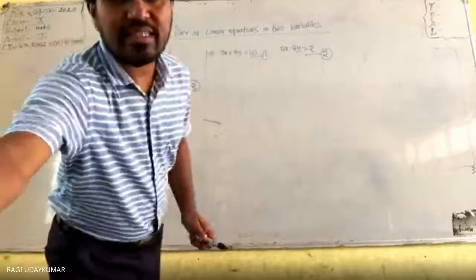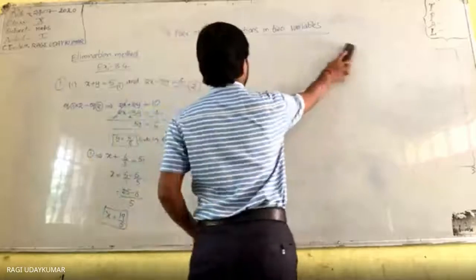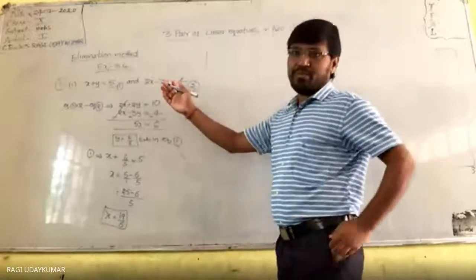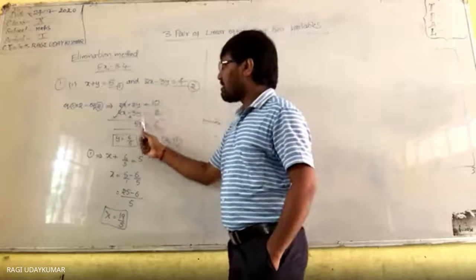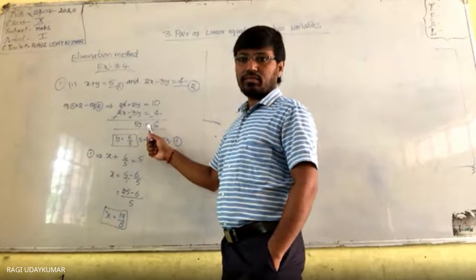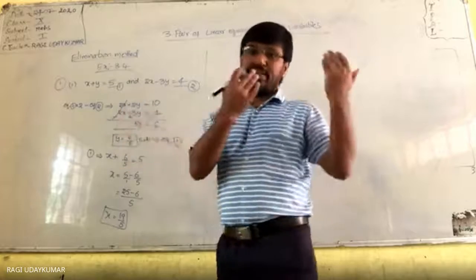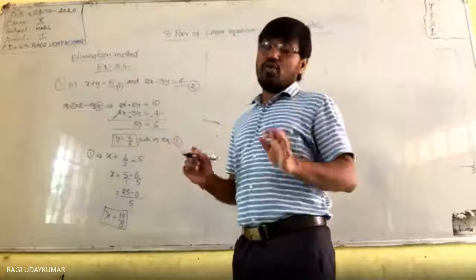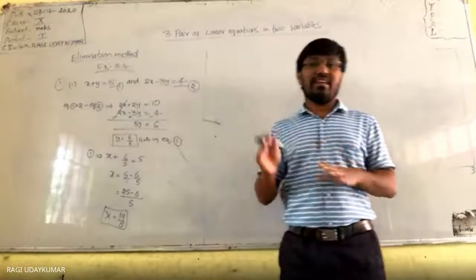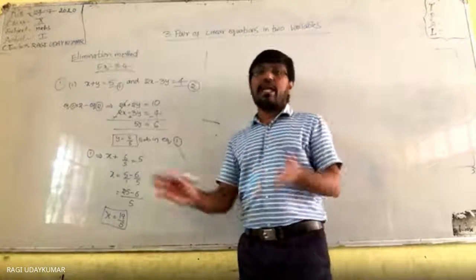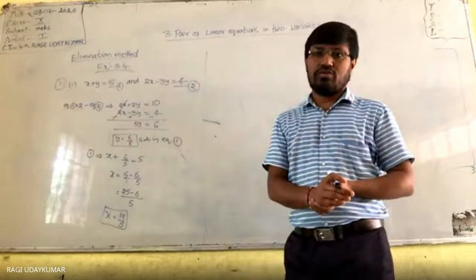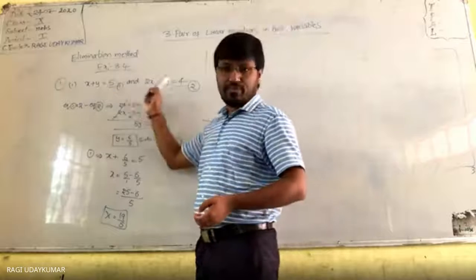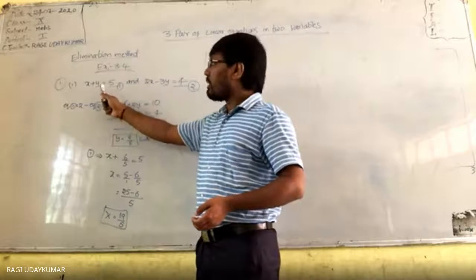Okay, let us solve the same problem in another method also. First problem only, this problem can be done in another way. What will I do? Here first I have eliminated x, removed x. And suppose, sir, I don't want to remove x, I want to remove y. I want to eliminate y. You may ask like that. So if you want to eliminate y from these two, what to do here?